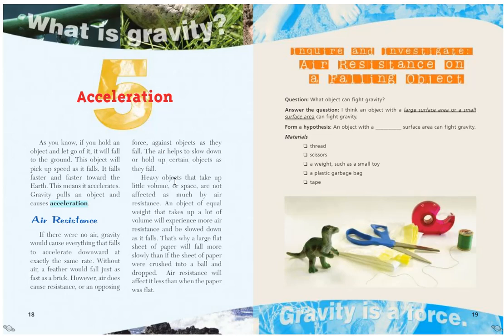Heavy objects that take up little volume or space are not affected as much by air resistance. An object of equal weight that takes up a lot of volume will experience more air resistance and be slowed down as it falls. That's why a large flat sheet of paper will fall more slowly than if that same sheet of paper were crushed into a ball and dropped. Air resistance will affect it less than when the paper was flat.